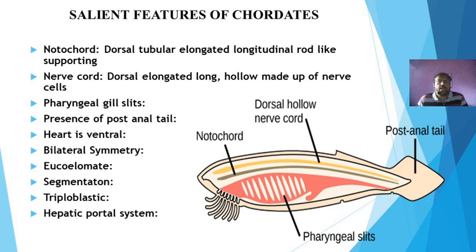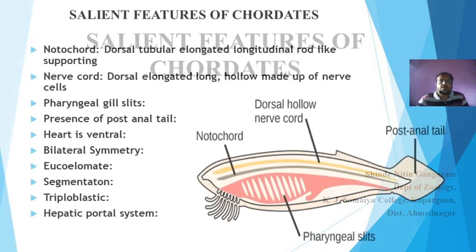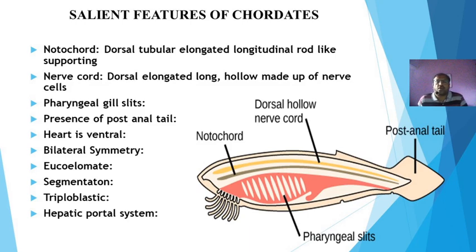Then chordates have a hepatic portal system, means the collecting veins collect the deoxygenated blood from the intestine, kidney or other posterior vital organs and pour this blood into the liver for filtration. So that is another system present in chordates. So this is about the salient features of chordate along with the fundamental characters.